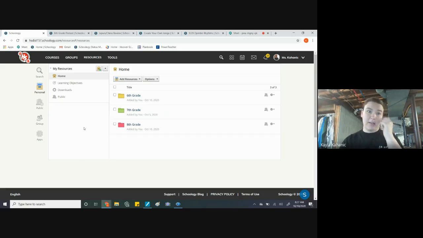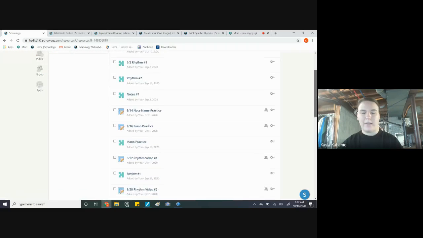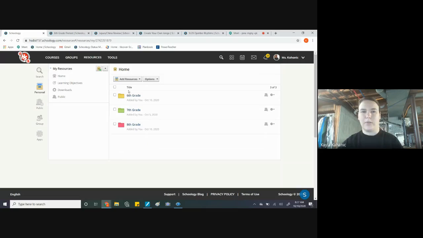completing the assignments. So I'm going to start in resources by clicking on this resource thing. I recommend that you put all of your assessments in resources just because you can copy it to multiple places and it'll stay with you throughout the quarter and things like that. So I'm going to create it in resources. I've created folders, so I see all of my assessments and assignments in here. If you'd like to know how to do that, let me know and I can help you out. But today we're going to focus on the assessment tool.